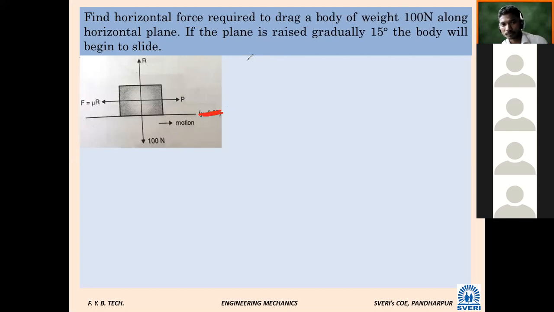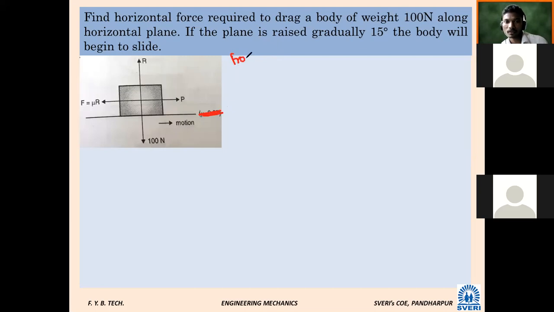Diagram is for our information. If the plane is raised, it means the angle of inclination of the plane to the horizontal is alpha.